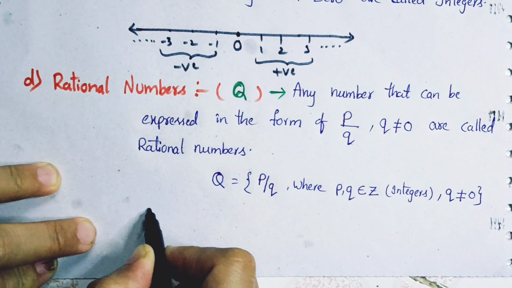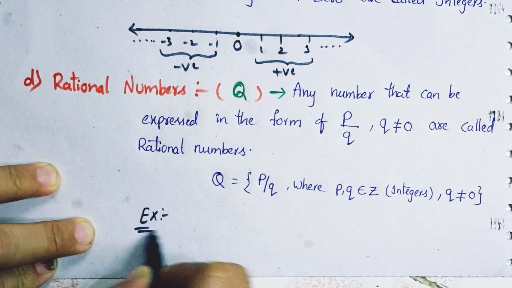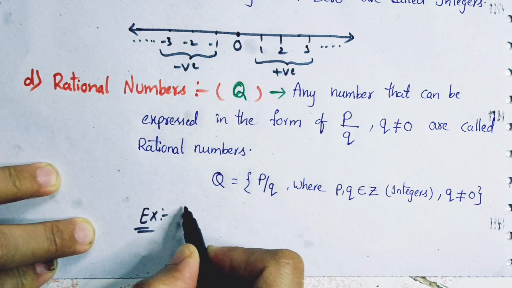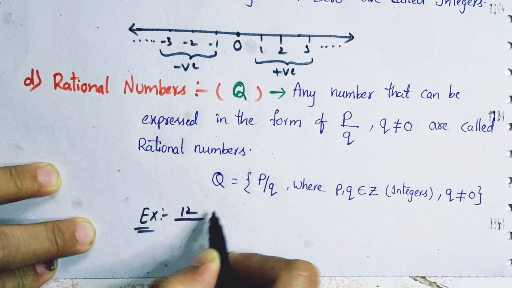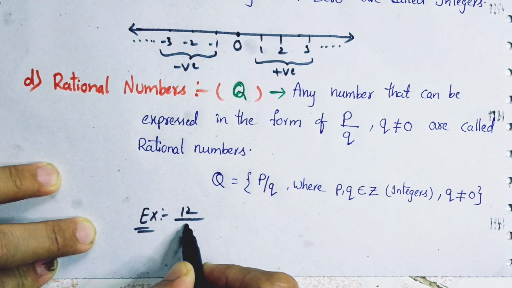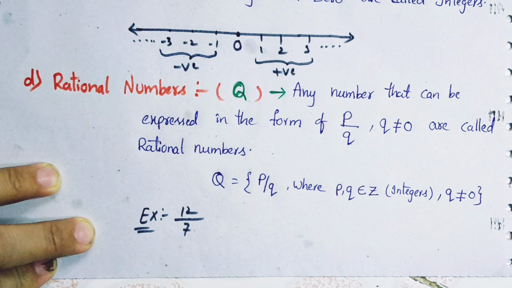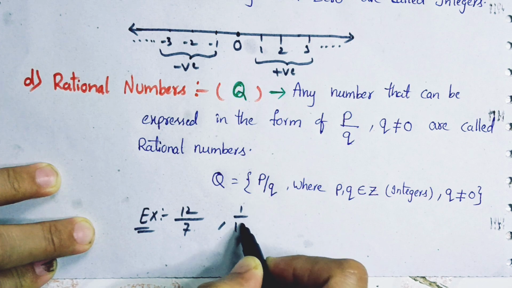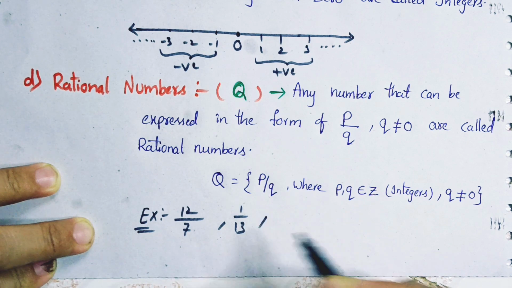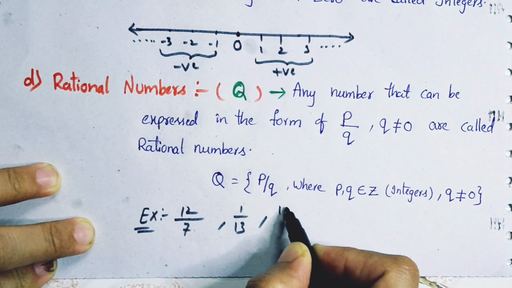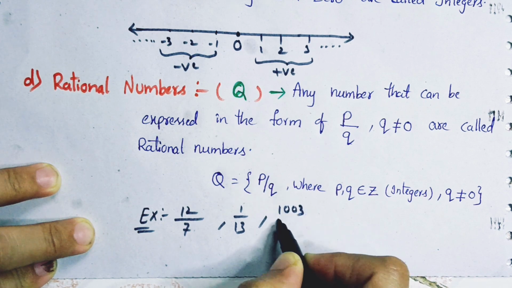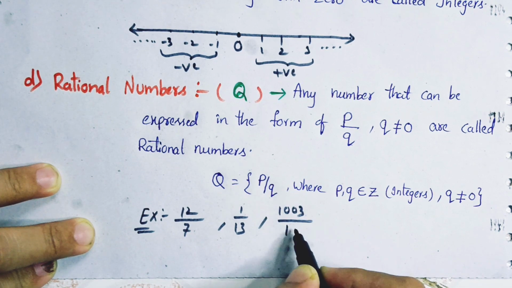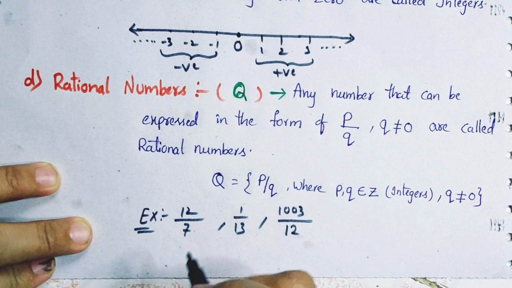For example, in the place of p I am taking 12 and in the place of q I am taking 7. So this is a rational number. And 1 by 13 is also a rational number. 1003 by 12 is also a rational number.